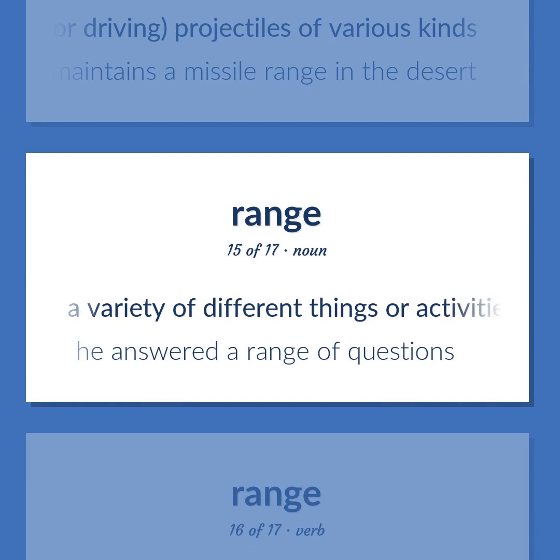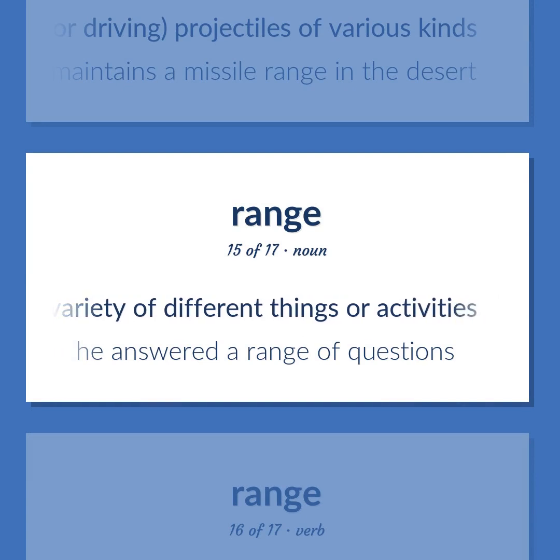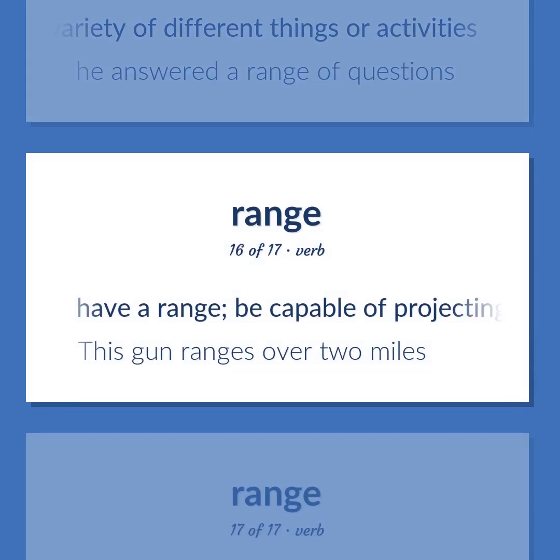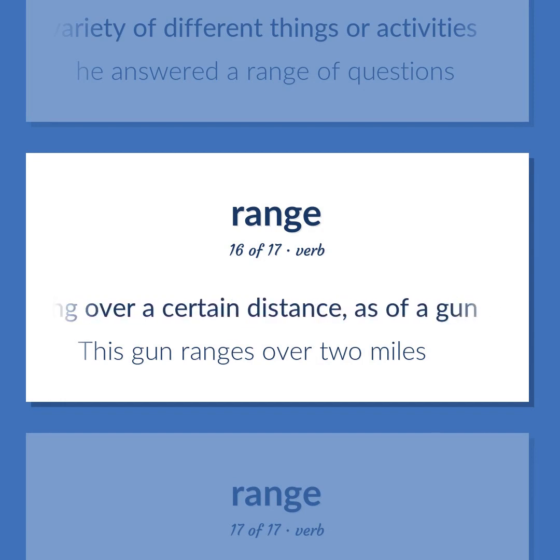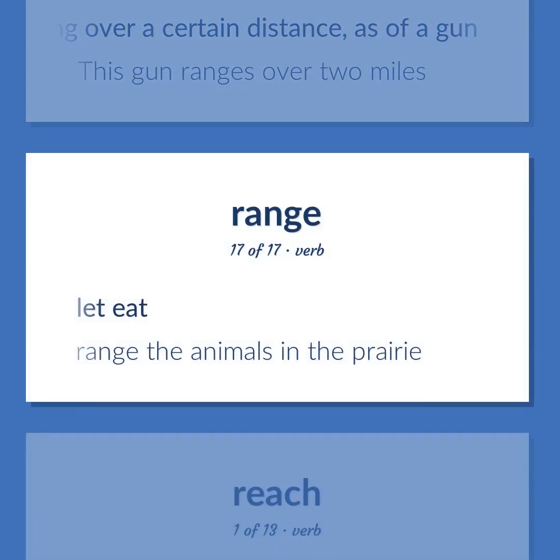A variety of different things or activities. He answered a range of questions. Have a range. Be capable of projecting over a certain distance, as of a gun. This gun ranges over 2 miles. Let eat. Range the animals in the prairie.